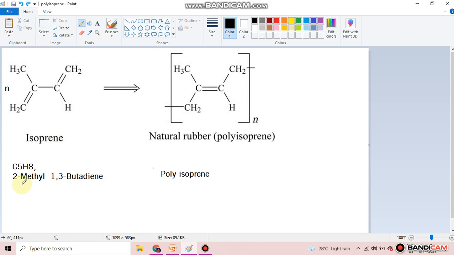I will try to explain the structure. You already learned IUPAC nomenclature in previous classes, that means 10th class. So I will explain the nomenclature of this C5H8 isoprene structure. It has 1,3 butadiene. Buta means 4 carbons.